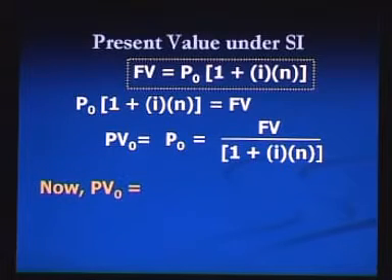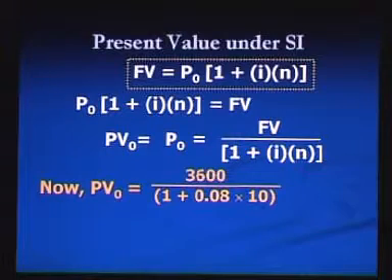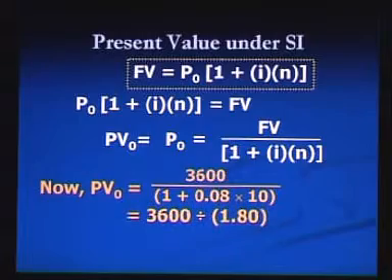Now, we can use this formula to calculate present value, and we can put the values, because future value is 3600 divided by 1 plus interest rate 0.08 and number of period 10, and we will get the present value, that will be taka 2000. So far I have discussed the calculation of present value and future value under the simple interest method.